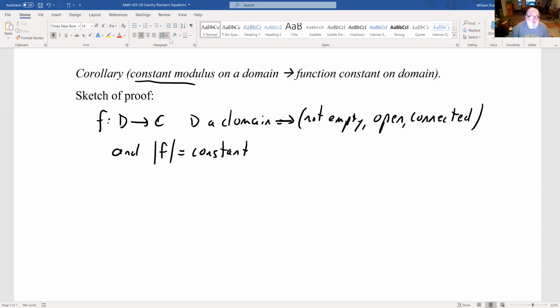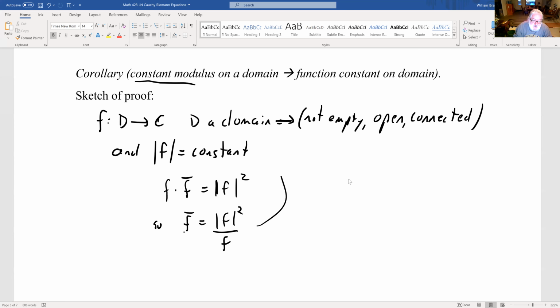So what does that mean for why the function should be constant on the domain? If the modulus is constant, well, we know that f times f bar equals the modulus squared. That's the definition of it. So f bar equals the modulus of f squared over f. Is f bar analytic? Well, there's two cases here. If the modulus of f equals 0, then f equals 0. F is just a function that maps everything to 0.